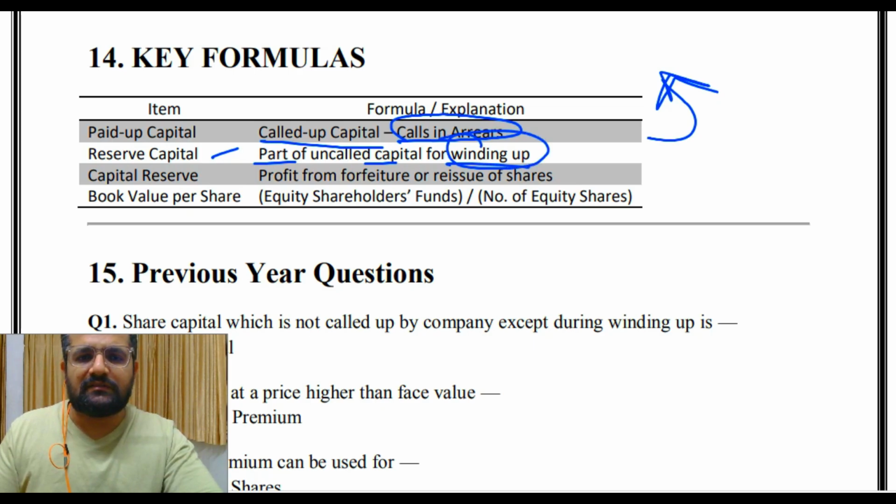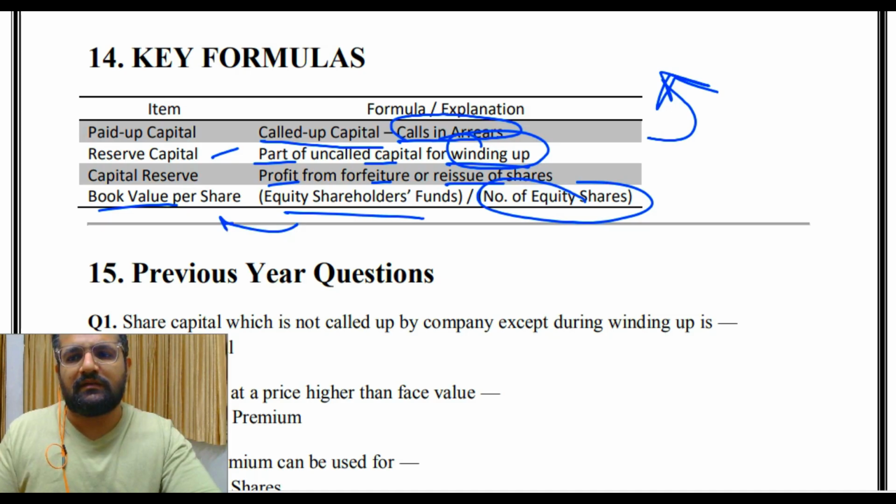Then capital reserve: profit from forfeiture or reissue of shares. Book value per share: equity shares fund divided by number of equity shares. तो इससे क्या निकल जाएगा, बुक वैल्यू आपकी पर शेयर.